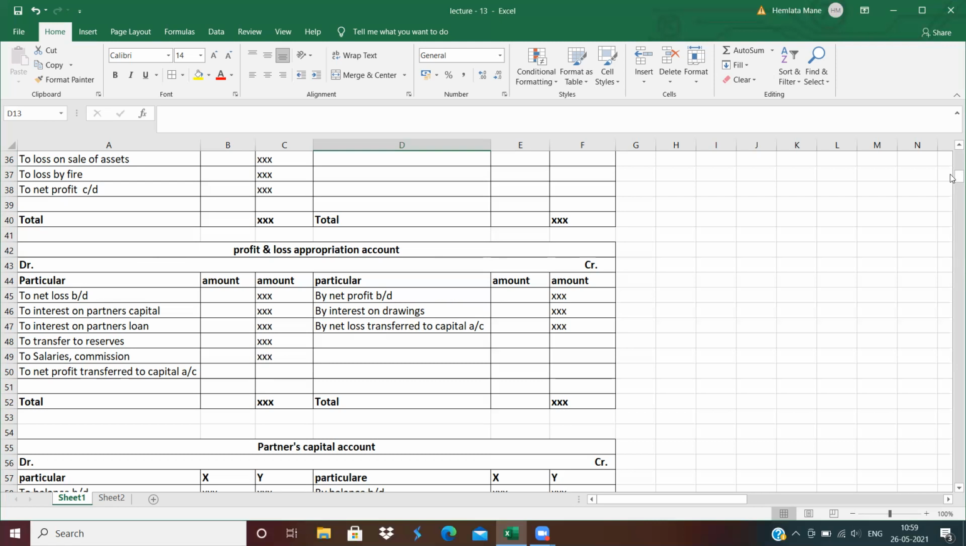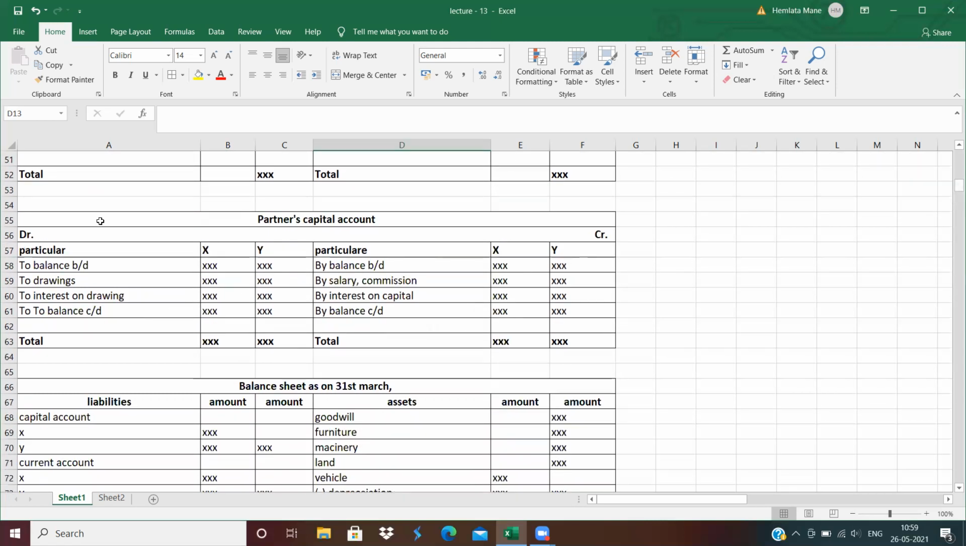Capital account. Now, in the capital account, prepare the columns of particulars and name of partner. If you have 3 partners, then prepare 3 columns. If there are 2 partners, then prepare 2 columns. Next, to balance brought down. If the capital balance is given on the debit side, then balance brought down will be on the debit side. If the capital balance is given on the credit side, then the balance brought down will be on the credit side. Next, to drawing. Drawing and interest on drawing are recorded on the debit side, and salary and interest on capital are recorded on the credit side. Clear?